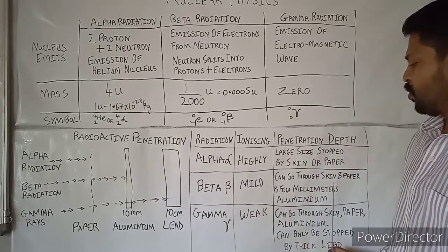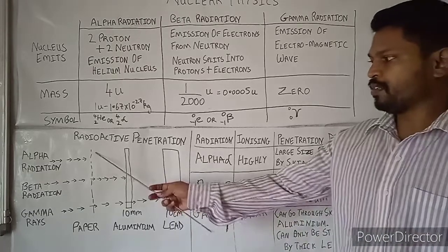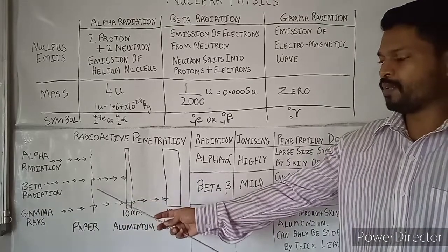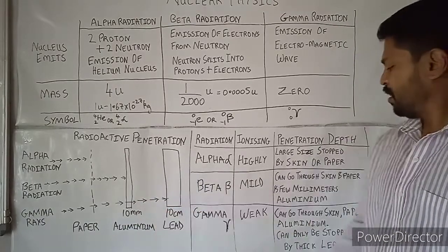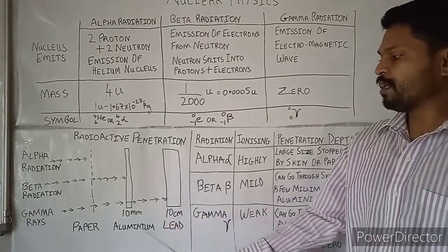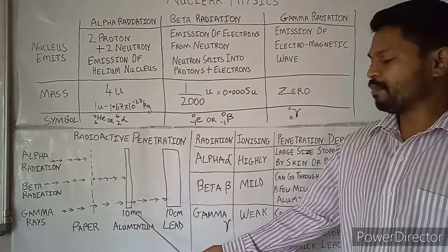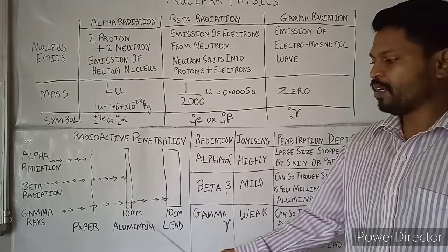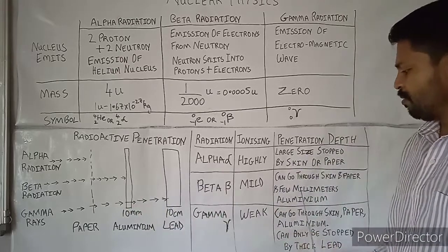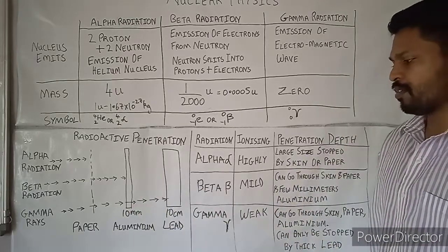As you have seen, beta rays can go through skin or a piece of paper, and it can pass through a few millimeters, but beyond 10 millimeters of aluminum thickness, beta radiation will not be able to pass. That is what is written over here.